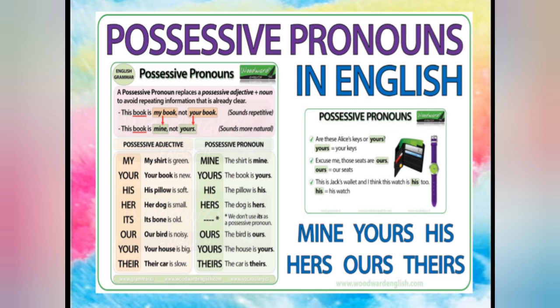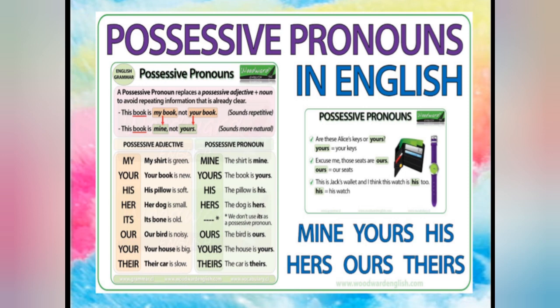Fine. A possessive pronoun replaces a possessive adjective plus noun to avoid repeating information that is already clear. See, both are the same, but the difference is that with the adjective we use a possessive adjective plus noun. Like, this book is my book, not your book. So here you can see book, book and book, three times book is given. But my book and your book, these are adjectives, because after my and your, a noun is given.